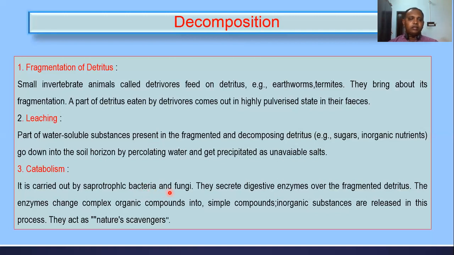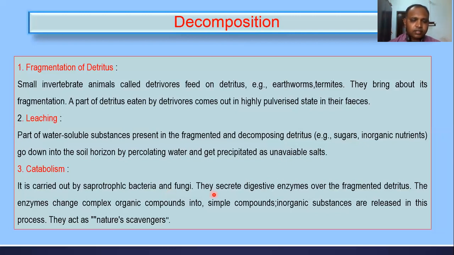So how can they carry this out? They produce some digestive enzymes. With the help of these digestive enzymes, they can convert complex organic matter into simple compounds like inorganic substances, and these inorganic substances are further released in this process, right? Be clear with this. So the group of bacteria and fungi are called saprophytic. Thus they can feed on dead and decaying organic matter.